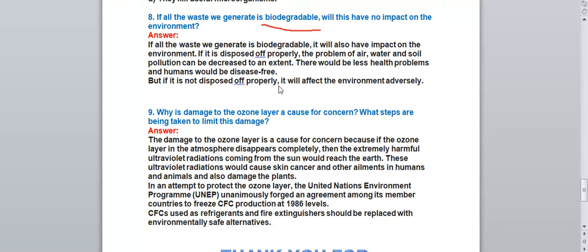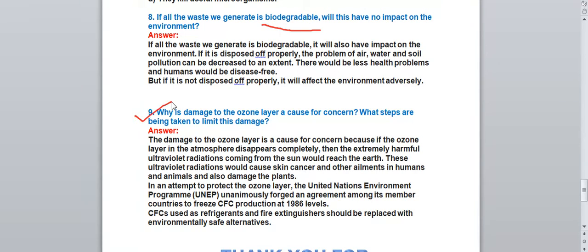For example, if all the waste materials which we are generating are biodegradable, then it will also have impact on the environment. How will it have impact on the environment? If we dispose of all the biodegradable waste, then air pollution, water pollution, soil pollution will not occur, and the health problems will also be less in human beings. But if this waste is not disposed of properly, it will affect the environment adversely. It will create different types of pollution as well as disease in human beings.